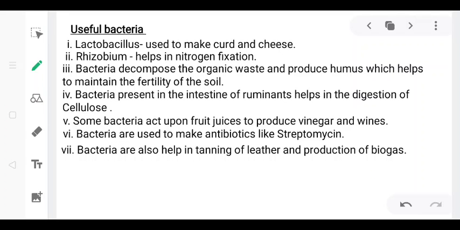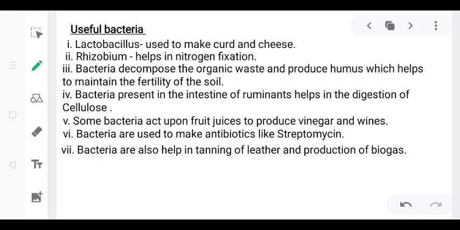Now let's see the useful bacteria. First one, lactobacillus. It is a bacteria which helps in the fermentation and production of curd and cheese. Rhizobium bacteria change the nitrogen of air into nitrate. This process is called fixation of nitrogen. These bacteria live in the nodules of roots in leguminous plants like beans, peas, and pulses, etc.